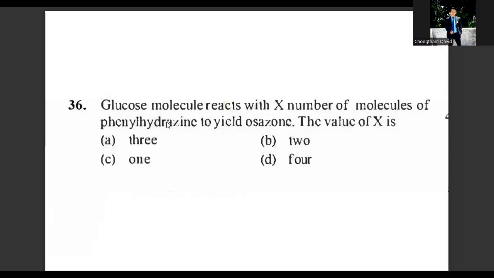Let's see question number 36. Glucose molecule reacts with X number of molecules of phenylhydrazine to yield osazone. The value of X is... how many times? It will be 3 times. You can answer this question by drawing the reaction. See, glucose, these are the structures.